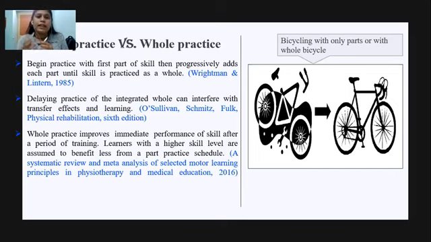By getting knowledge about the different practice conditions, and in which situation which practice will be used, we can implement it in clinical practice, enhance motor learning and improve the quality of life of the patient. Thank you.